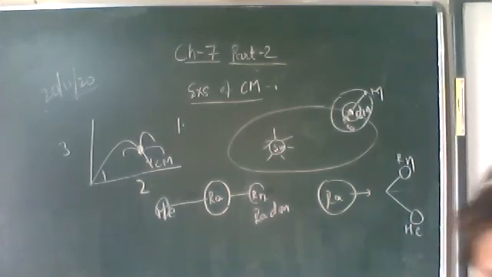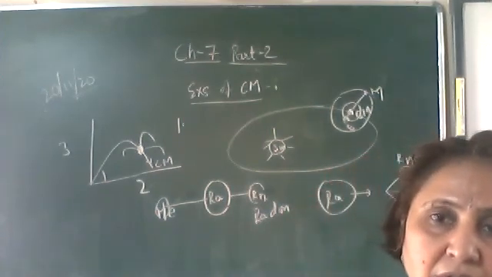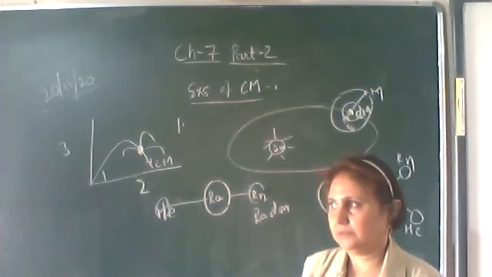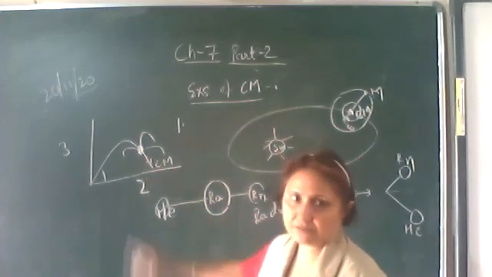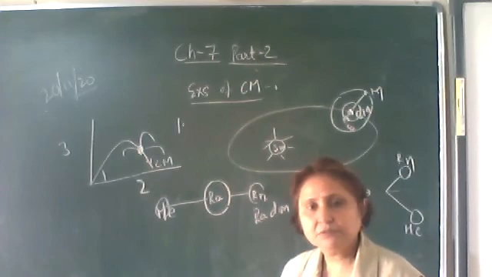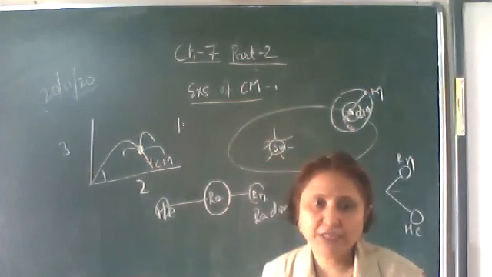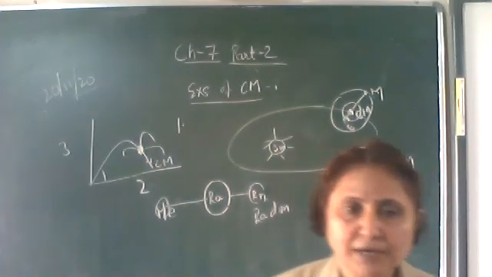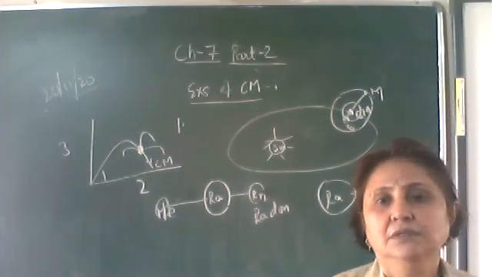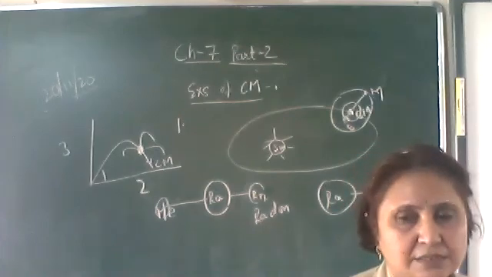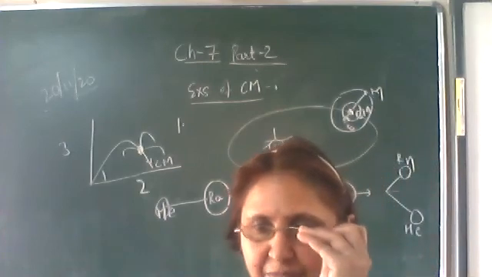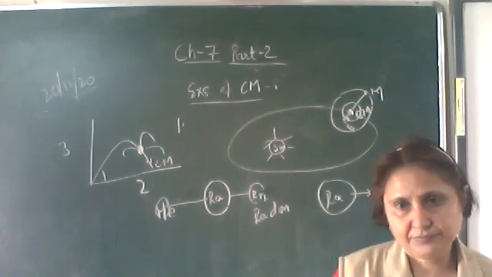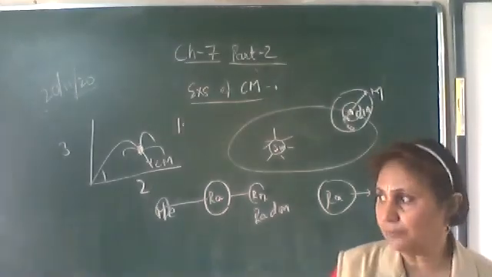Write down: when a firecracker explodes in mid-air, the center of mass keeps moving along the original parabolic path, whereas the other fragments make their own parabolic path, or follow their own parabolic path.